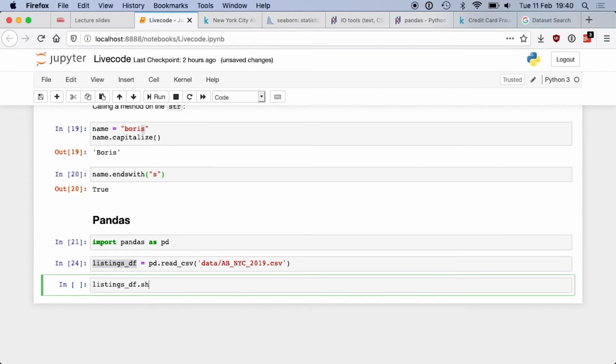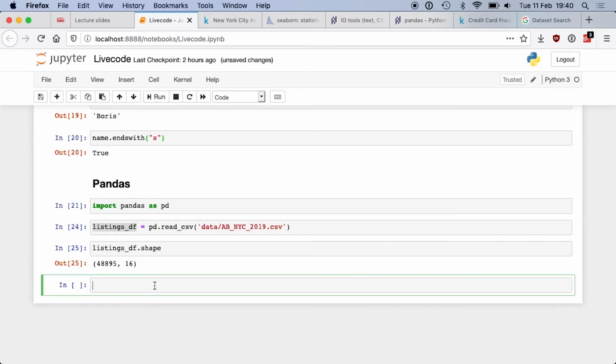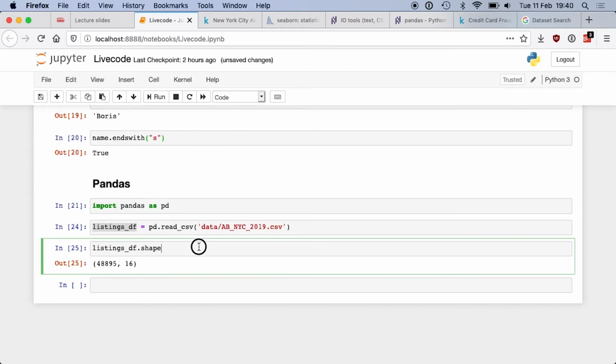Listings df.shape. If I run this cell, this is what I get. I get something called a tuple, which is a Python type, a bit like a list. And here we can see that the tuple contains 2 elements. So can you tell me what those 2 numbers are?